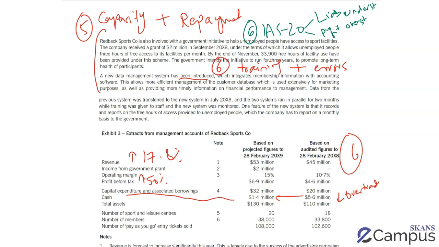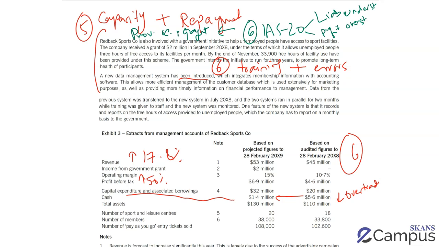Additional extra marks for talking about the repayment and provisions. Provisions related to repayment. Remember, we spoke about the risk that the criteria might not have been met. And if that's the case, then you need to recognize a provision for any fines, penalties, or the repayment that might need to take place.